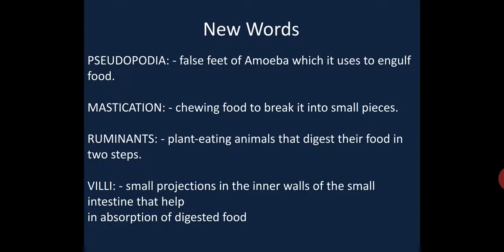Some new words which we have learned in this lesson are: pseudopodia, the false feet of amoeba which it uses to engulf food; mastication, chewing of food to break it into small pieces; ruminant, plant-eating animals that digest their food in two steps; villi, small projections in the inner walls of the small intestine that help in the absorption of digested food.